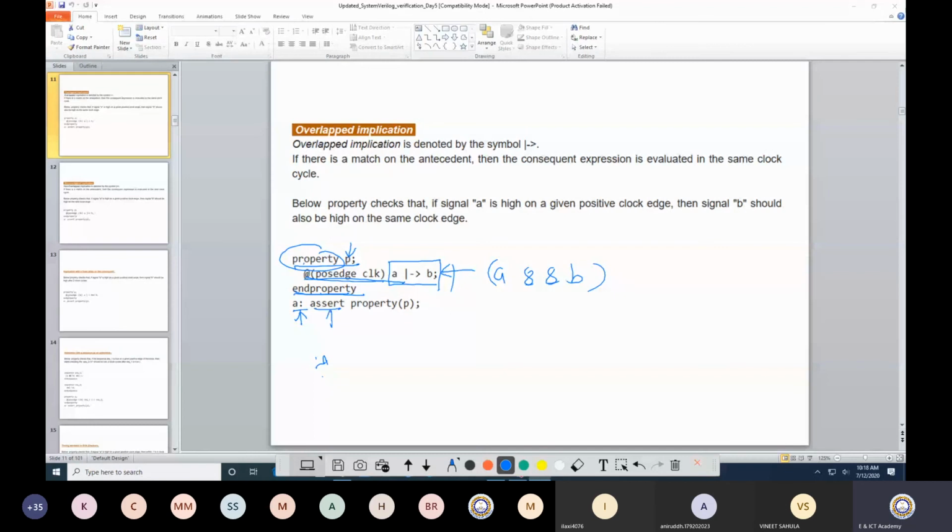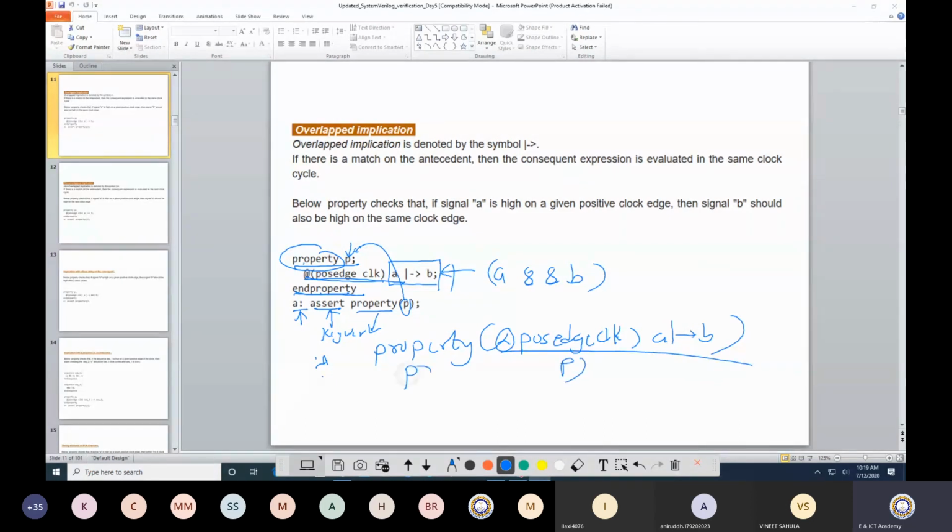Assert is a keyword and property is also a keyword, and this in brackets is nothing but this property. Whatever is being written inside the property, you can also write it here directly, like property at the positive edge of the clock. This is the same, but this I have defined as P. So now I am writing it as property P. This is the only difference.